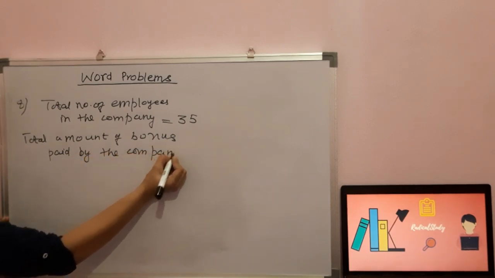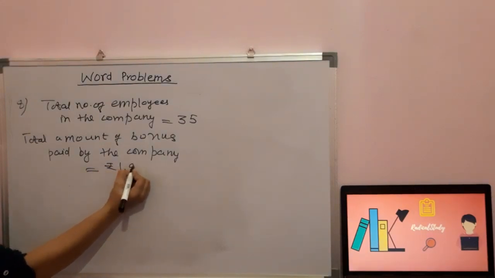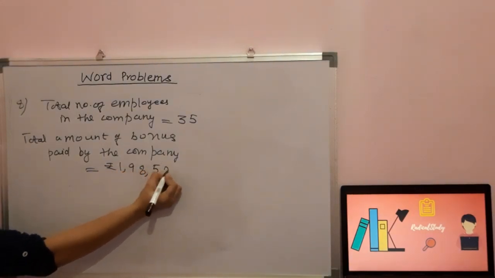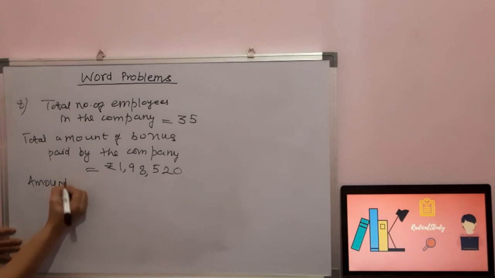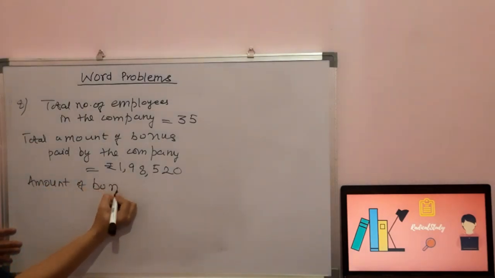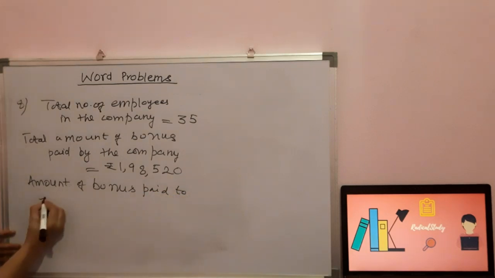Okay students. So what is the total amount of bonus paid by the company? It is 1,98,520. Now we have to find out the bonus paid to each employee.